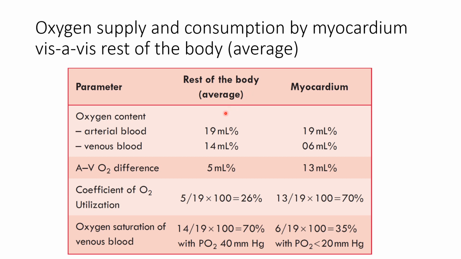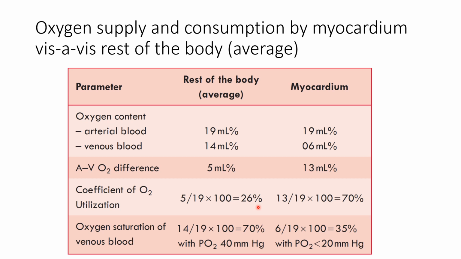In the rest of the body, oxygen content in the arterial blood is about 19 ml percentage, and oxygen content in the venous blood is about 14 ml percentage. So the arteriovenous oxygen difference is about 5 ml percentage, which is the oxygen utilized. The coefficient of oxygen utilization is equal to oxygen utilized divided by oxygen supplied, that is 5 divided by 19 multiplied by 100, which is equal to 26 percent. It means from 19 ml percentage of oxygen supplied, 26 percent is utilized by the rest of the body.